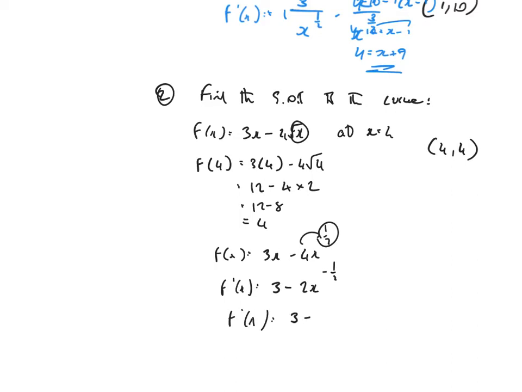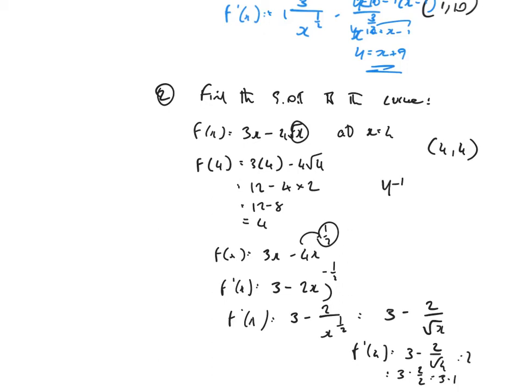So it's going to be 3 minus 2 over x to the 1 half. Reintroduce the root symbol: 3 minus 2 over the square root of x. And now investigate what's going to happen at 4. 3 minus 2 over the square root of 4, so it's 3 minus 2 over 2. That's 3 minus 1, and that's 2. So the gradient is 2.